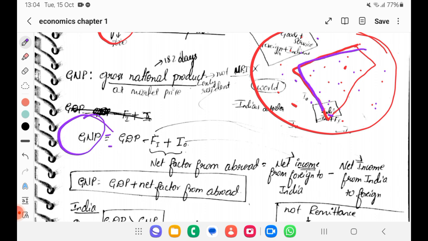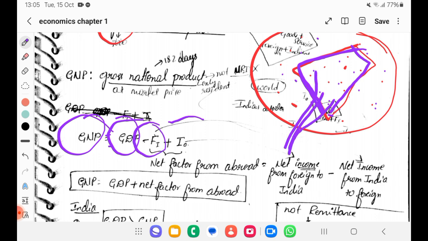Whatever GDP is there, the country's GDP, first we will take GDP. Then from GDP we should take out all the blue people, because they are not nationals, they are foreigners. So minus foreigners in India, okay? Then we should add whoever are nationals outside India to India's GNP. This red. So plus